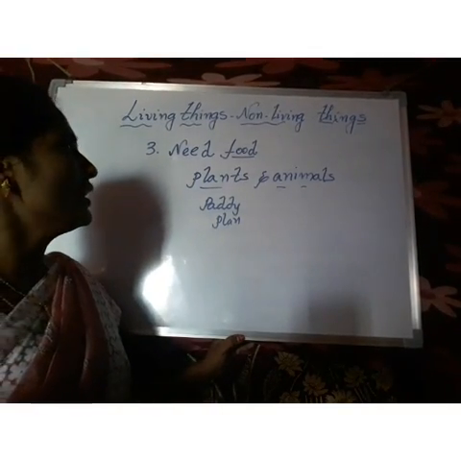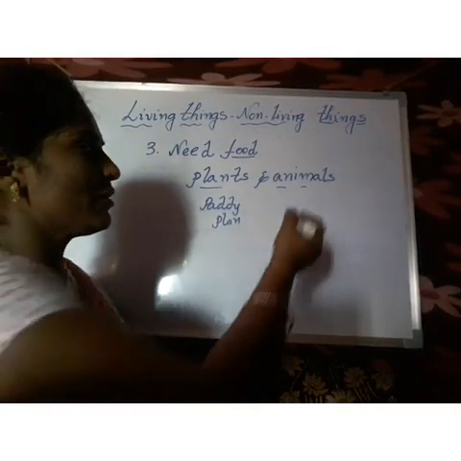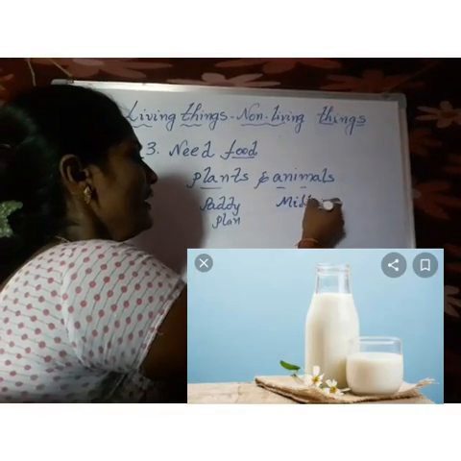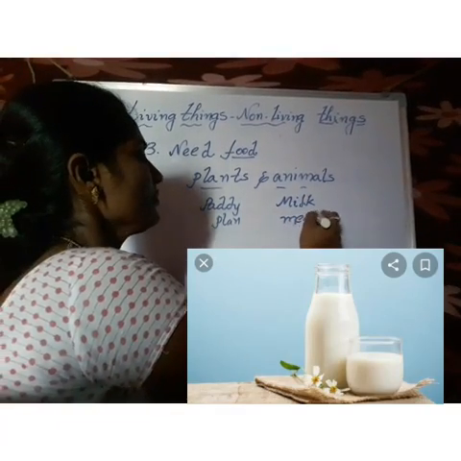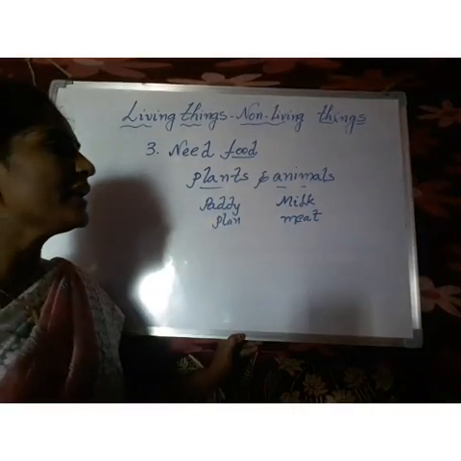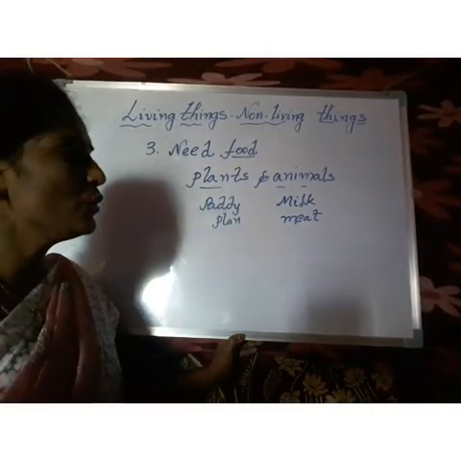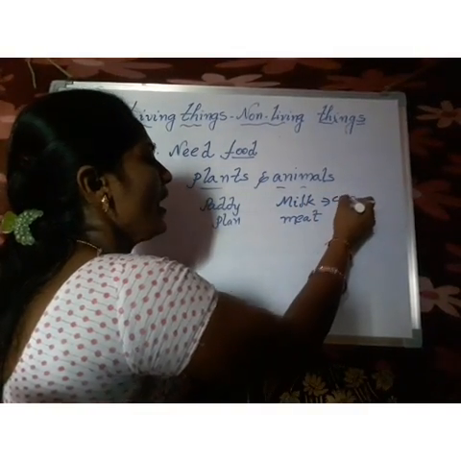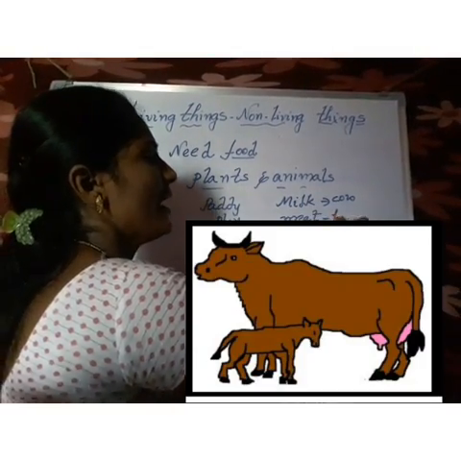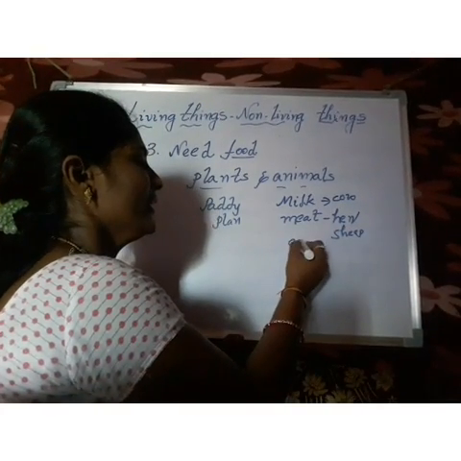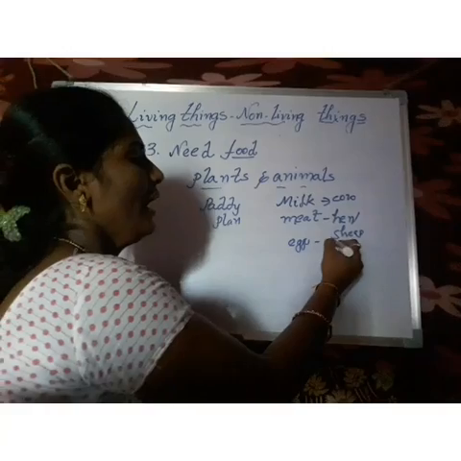And coming to the food we get from animals, that is milk and meat. Who gives milk and meat? The cow gives milk, and we get meat from hen and sheep. We also get eggs from hens.